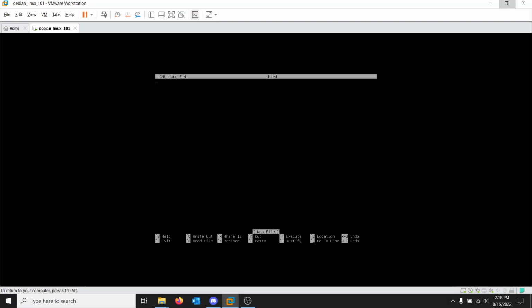We have our blank file and we're running GNU Nano 5.4. That's the editor. And we can see at the top of the screen, about the middle, third. That's the file we have open. To start typing in Nano, you don't have to go into any modes or press any shortcut keys. You can just start typing.